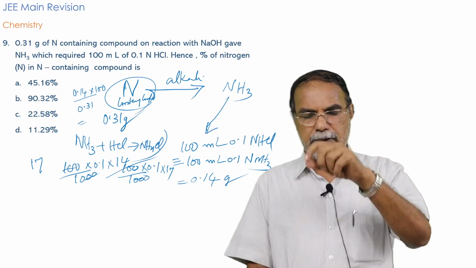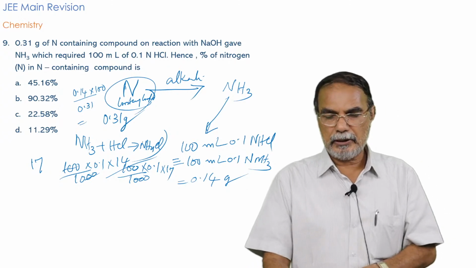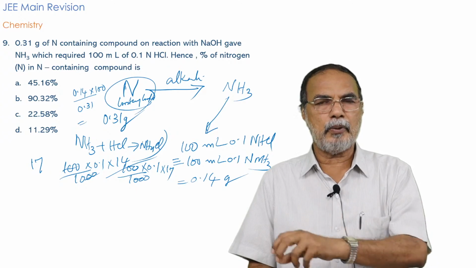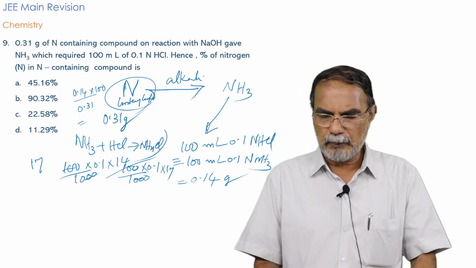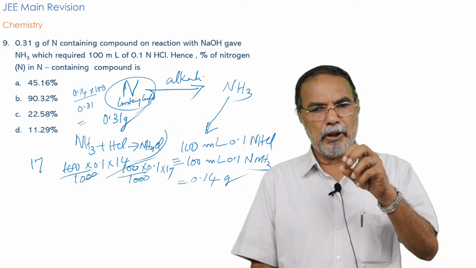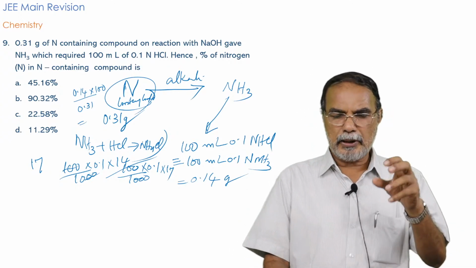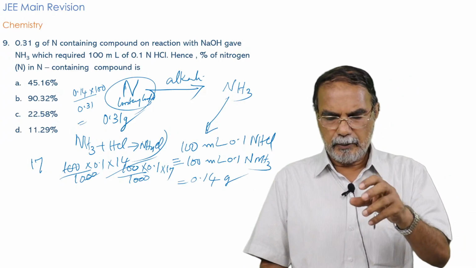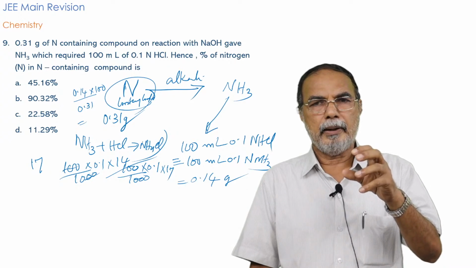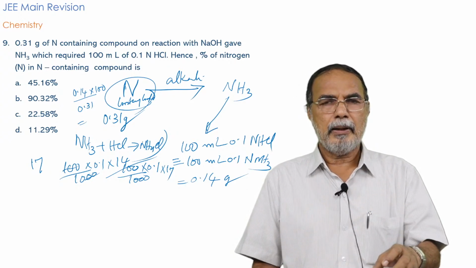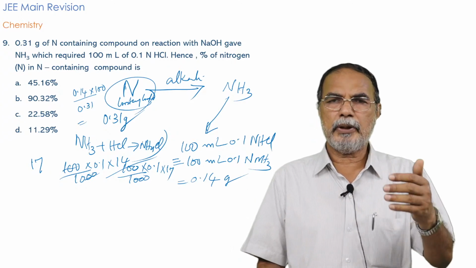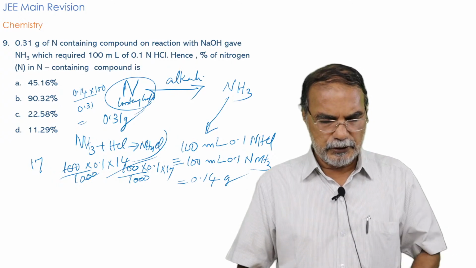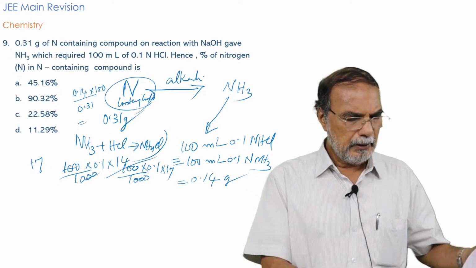So here the reacted acid is 100 ml 0.1 normal HCl, and that is equivalent to 100 ml 0.1 normal ammonia, which is the same as 100 ml 0.1 molar ammonia. 100 ml 0.1 molar ammonia will be equal to 100 by 1000 into 0.1 mole multiplied by molecular mass, which will be the number of grams of ammonia, and instead of 17, if you put 14, it will be the number of grams of nitrogen, that is 0.14. So the percentage of nitrogen is 0.14 by 0.31 into 100.